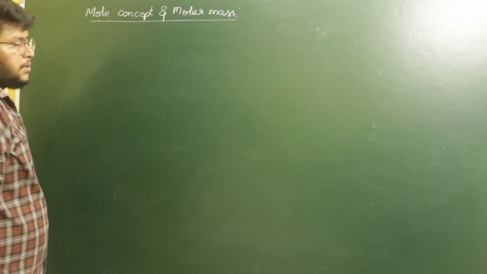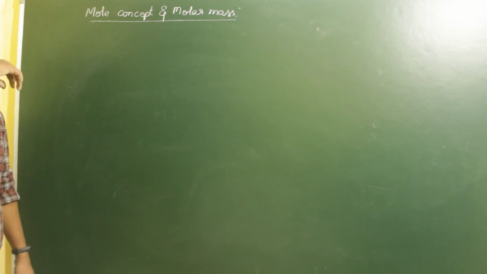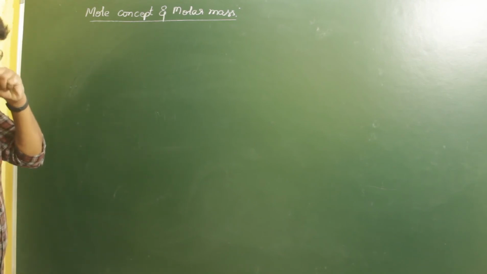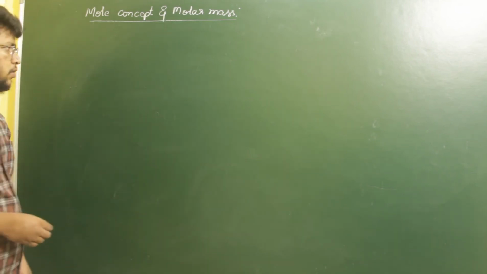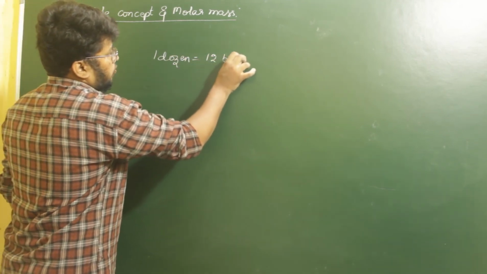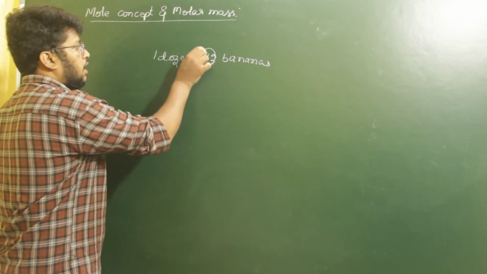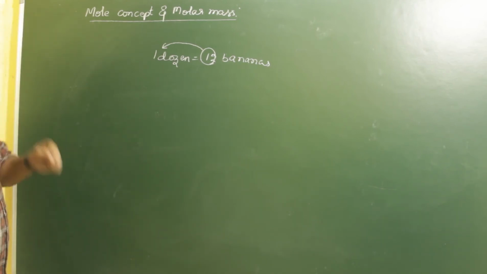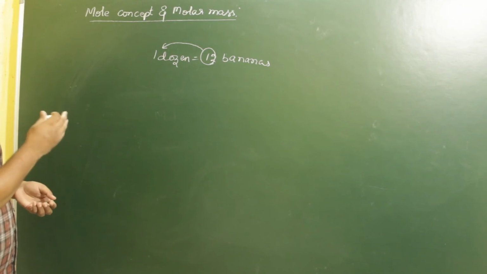So what is this mole concept? As I have explained, we have masses of each of the substances, and each of the substances or elements has a respective number of atoms present in it. If we have grapes or bananas, 1 dozen bananas is considered as 12 bananas. Instead of taking a higher value, we convert it into a simpler value in order to be specific. In a similar way, instead of taking the whole atomic masses, we convert them into a simple concept, that is nothing but the mole concept.